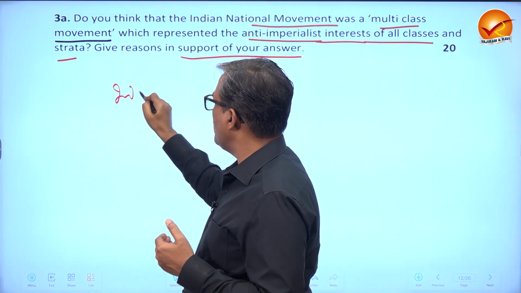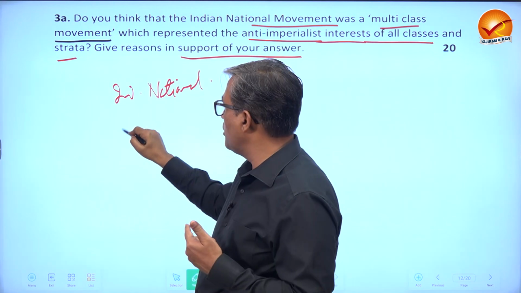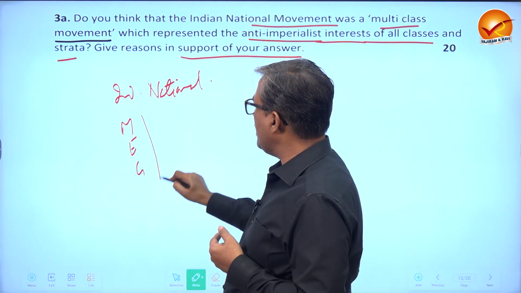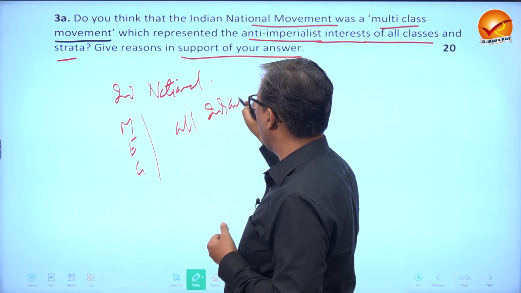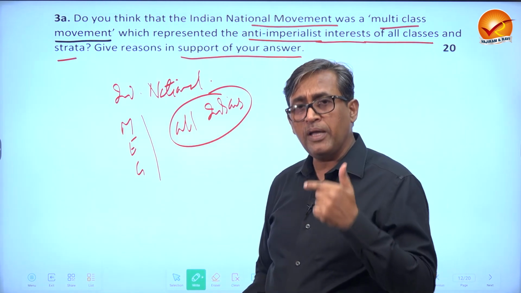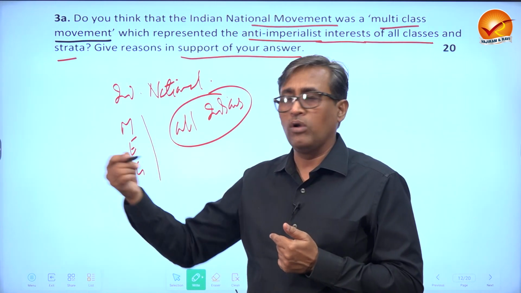Our Indian nationalists of all phases, whether moderates or extremist or Gandhian phases, they believed that these movements are for all Indians. It may not have been led by all, but it was always led for all.